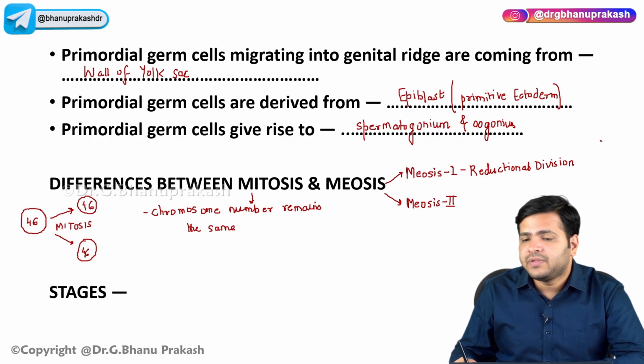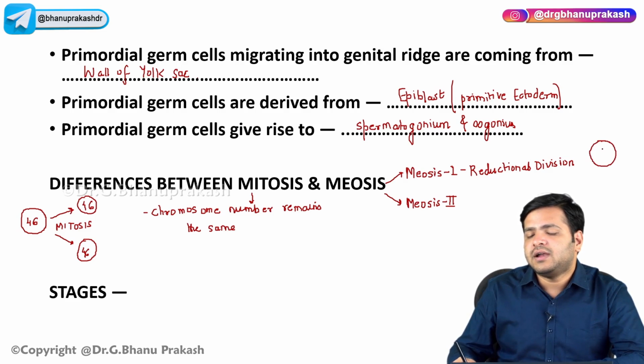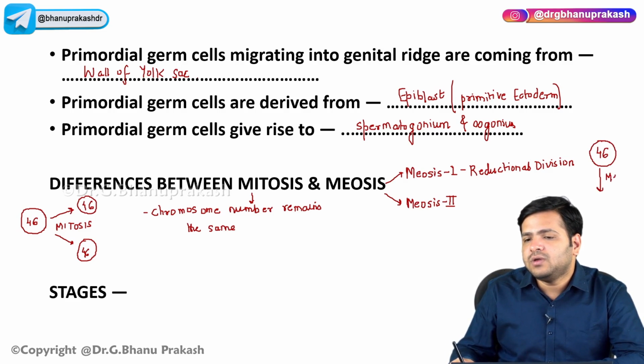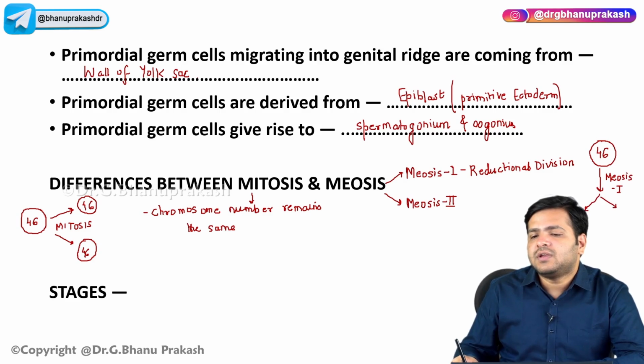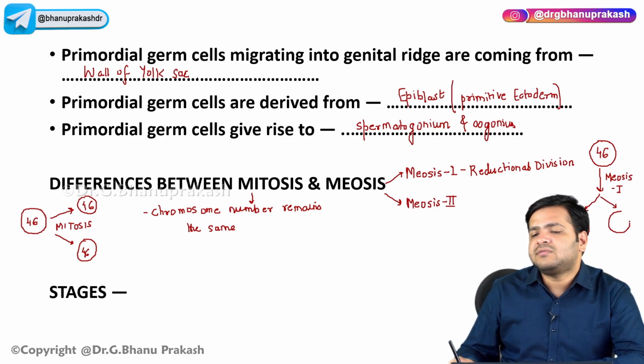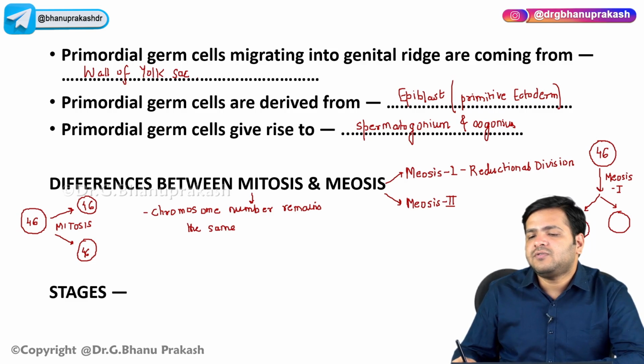For example, if this cell is containing 46 chromosomes, then if the cell is undergoing meiosis 1, the resulting daughter cells will have 23 chromosomes each, right?